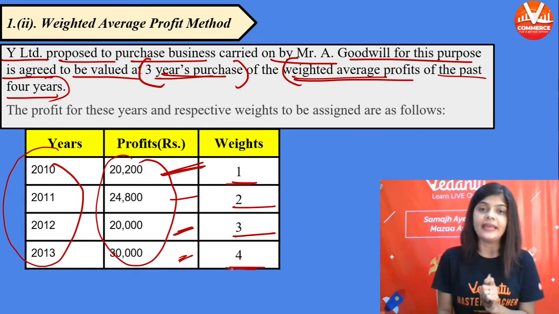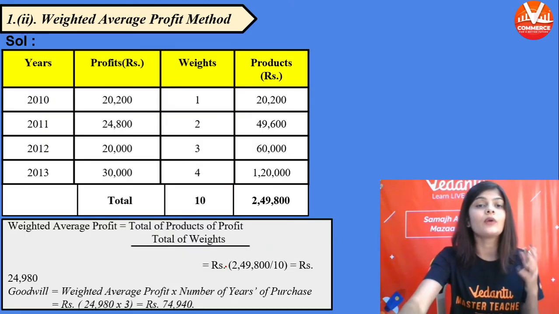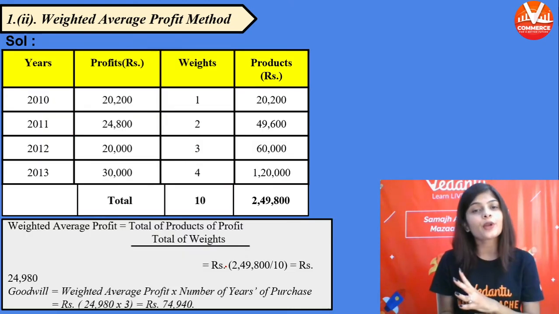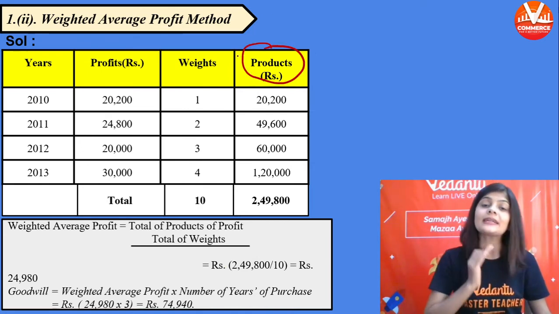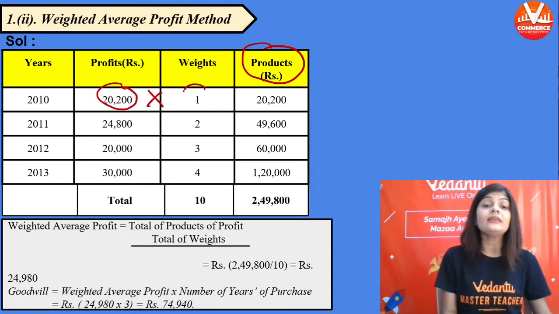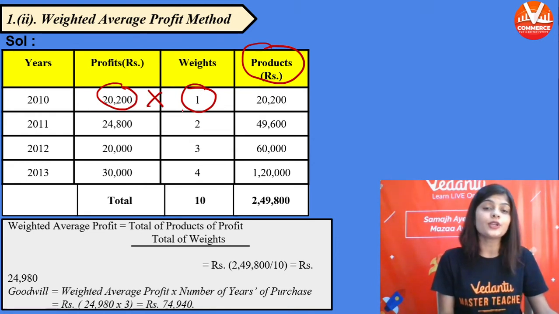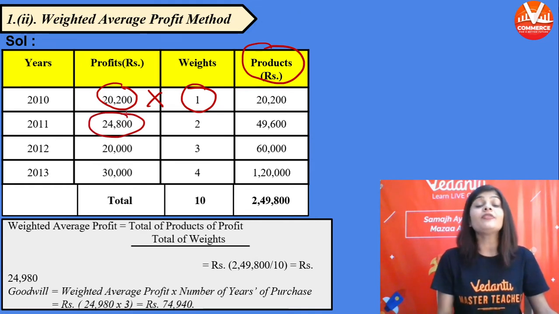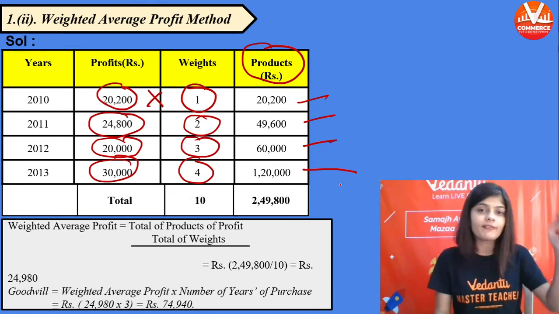These are the weights. Now we will find out the product of the profits. For finding out the product, make another column. Product का एक अलग से column बनेगा. Multiply the profits with the weight. 20,200 multiplied by 1. 24,800 multiplied by 2. 20,000 multiplied by 3. 30,000 multiplied by 4. These are the products of the years.